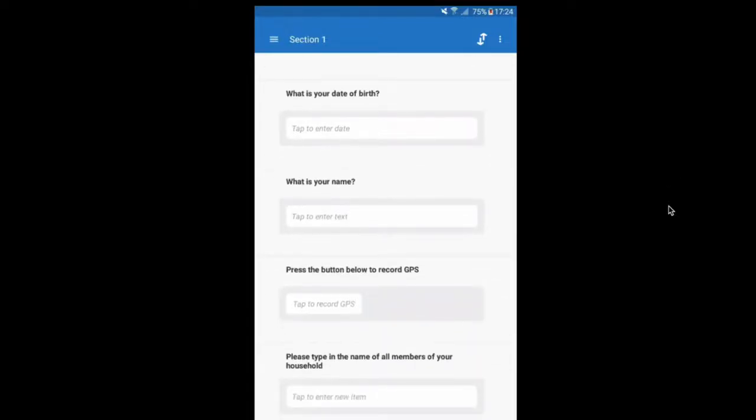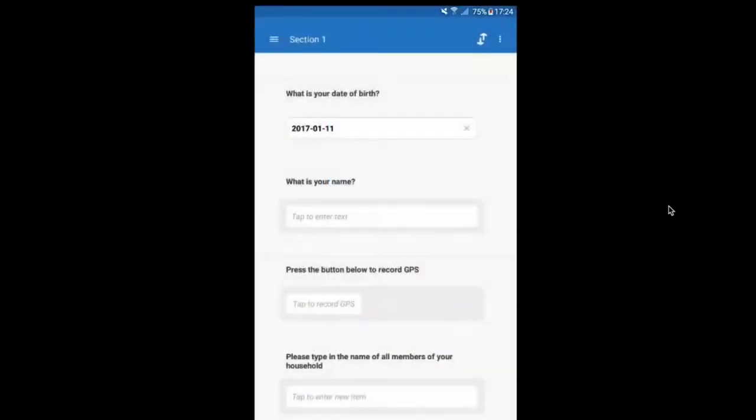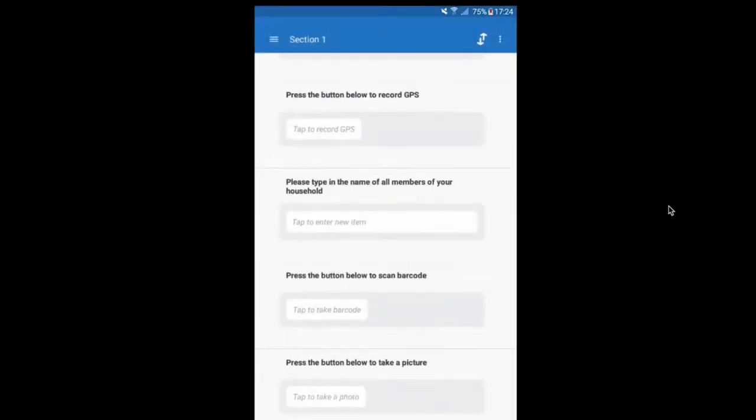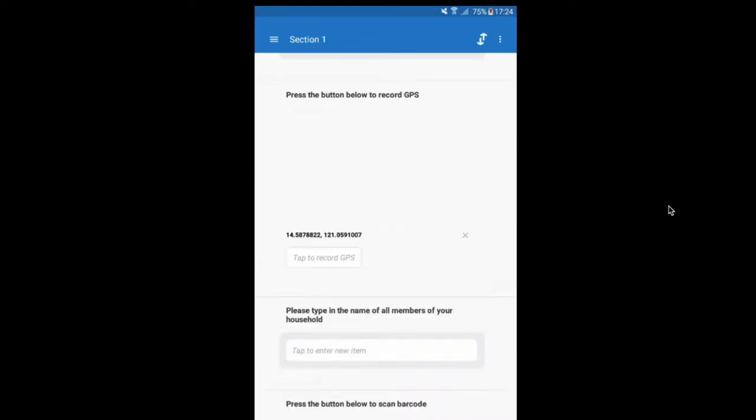The next question is a date type question. Tapping the field here will open the calendar, where the interviewer can change the date by selecting the year and scrolling through the months and then finding the correct day. Next, we have a GPS type question. The interviewer will need to be outside and have his location services turned on. Then, when we press this button, the tablet will open its satellite receiver and record the GPS. Here you can see it's recorded my location in Manila.